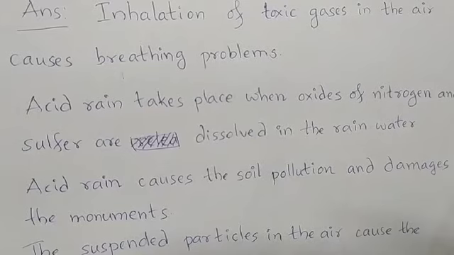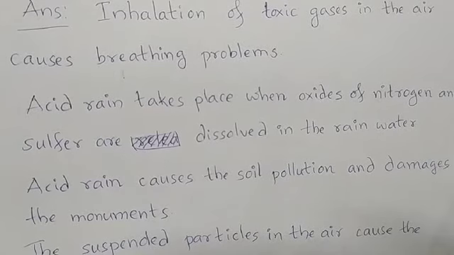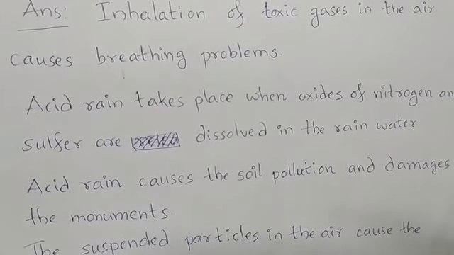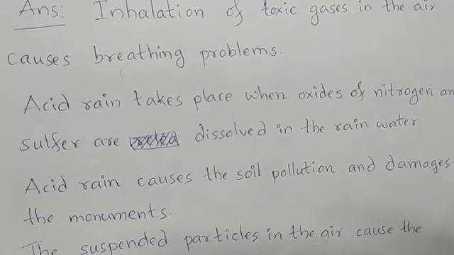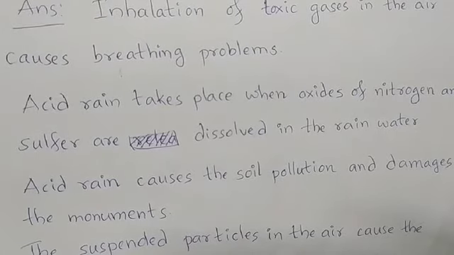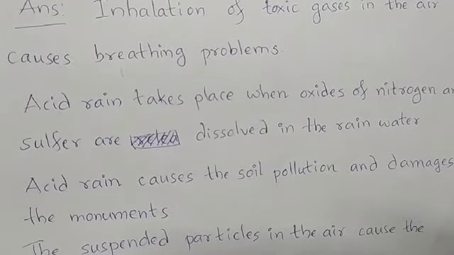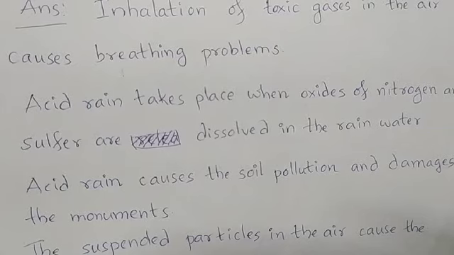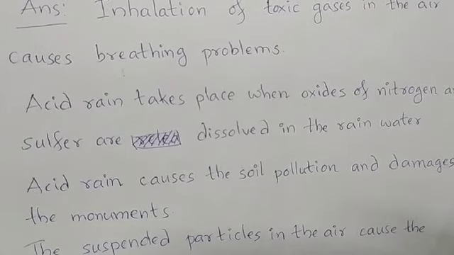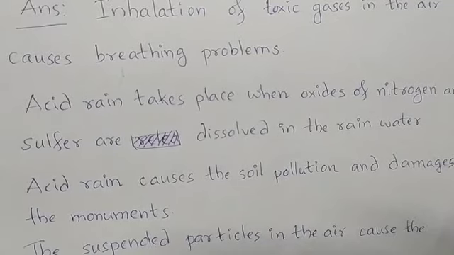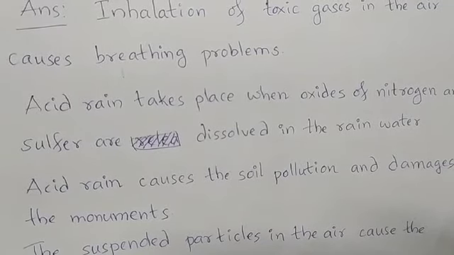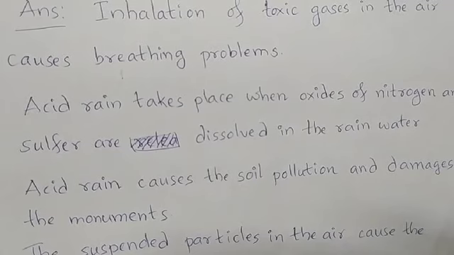Soil should not be acidic, or it should not be basic. It must be in the neutral condition. Then only it can support the growth of the plants. So as acid rain takes place, what will be happening? The chemical nature of the soil is getting affected very badly. The soils will become acidic. The acid rain causes soil pollution. When the quality of the soil is getting affected, you have to call it soil pollution. So because of acid rain, what is caused? Soil pollution. So air pollution is indirectly causing even soil pollution also.